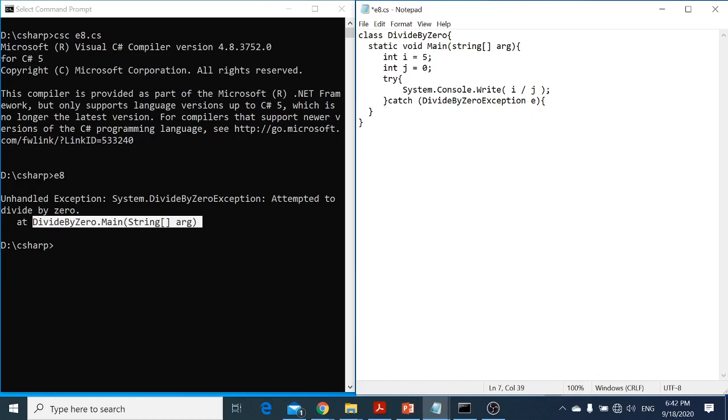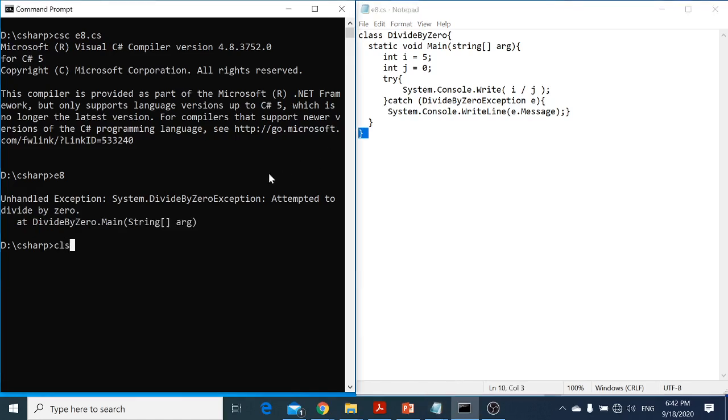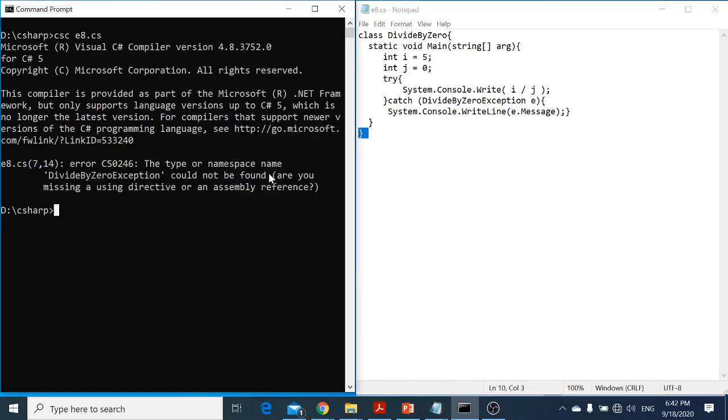And then I'm going to say System.Console.WriteLine, and in the message I'm going to say e.Message. Now e.Message is a property in the exception class that will display the message. Let me close my exception. I open it here, and I have to close it here. This is the closing of the program, this is the closing of the class. Save it, and I can go up there and I can compile this program.